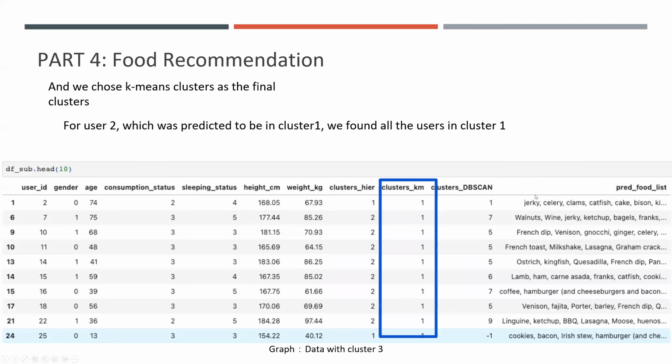Next, please. And in order to achieve this goal, there are 2 steps we need to take. The first one is, once a new user comes in, we need to label him by using the clustering model. And for the purpose of testing, let's say user 25 is a new user and is labeled as class 1. And then we want to find out, among all the users in class 1, who is the most similar to his food preference. So next, please.